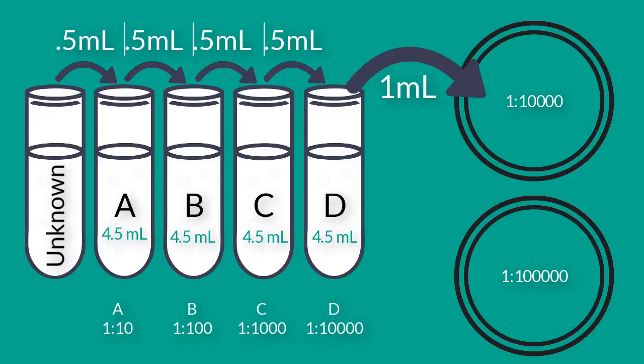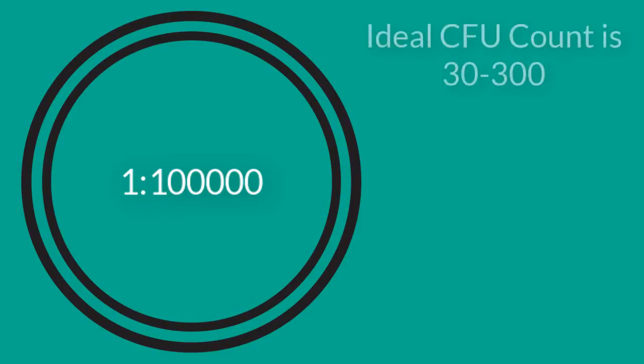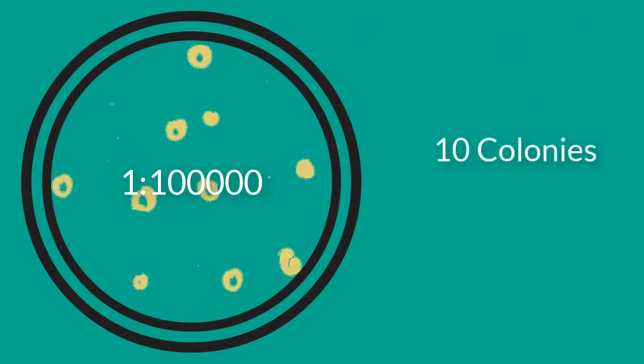We'll pull out 0.1 milliliter from tube D onto our 1 in 100,000 plate. The 1 in 100,000 plate is the plate you will count. So let's say, for the sake of argument, remember we said for our purposes a number between 30 and 300 was going to be great. But for this demonstration, let's use 10. I count 10 colonies on my plate when I come back.